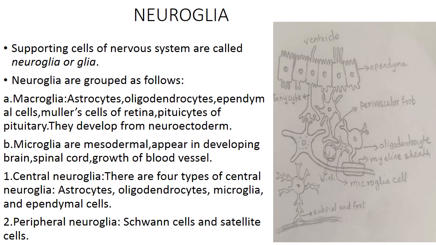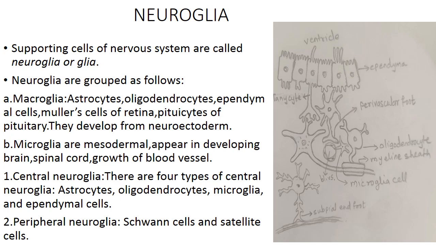We can also classify them as central neuroglia, present in the central nervous system, and peripheral neuroglia, the supportive cells present in the peripheral nervous system. So in the central nervous system, the supporting cells are mainly of four types. They are astrocytes, oligodendrocytes, microglia and ependymal cells. The astrocytes form mainly the blood-brain barrier, oligodendrocytes form the myelin sheath, microglia are phagocytic in function, ependymal cells line the ventricles of the brain.